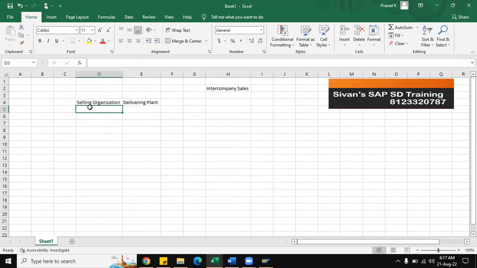So that means whenever the sale happens, the selling organization is, for example, 3,000, and the delivering plant is 4,000. It is not the same plant. So the selling organization is different and the delivering plant is also different. That is what differentiates intercompany sales.